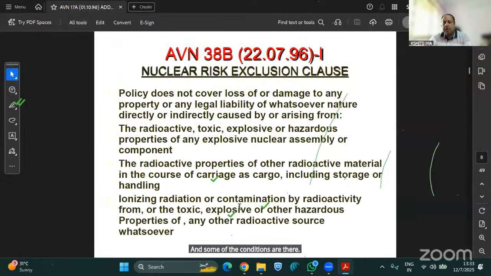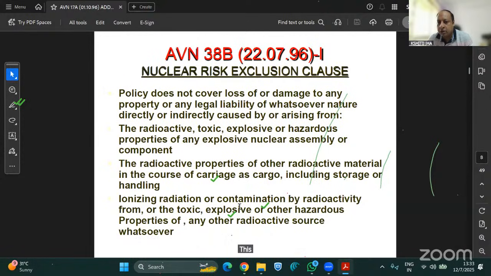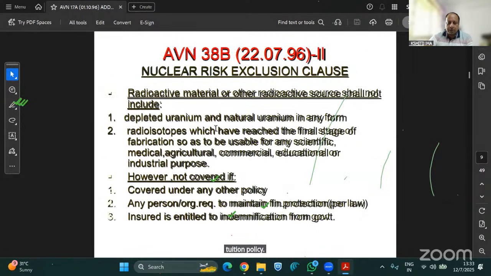I will skip them. Then Avian 38B, of course, this is a nuclear risk exclusion clause. This is always stipulated in all the policies that any risk related to nuclear is totally excluded in the aviation policy. This is again there.